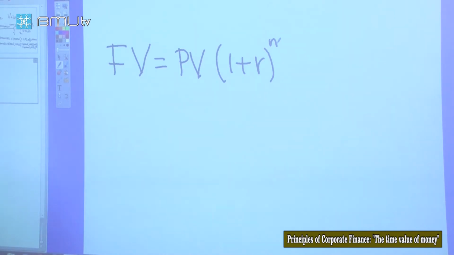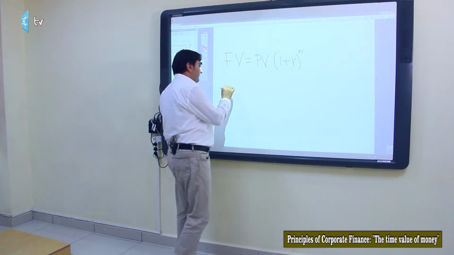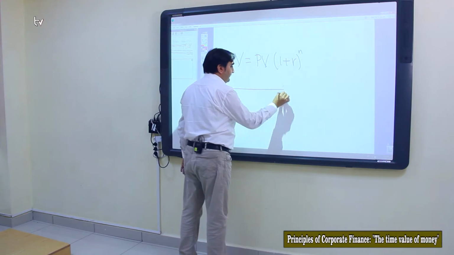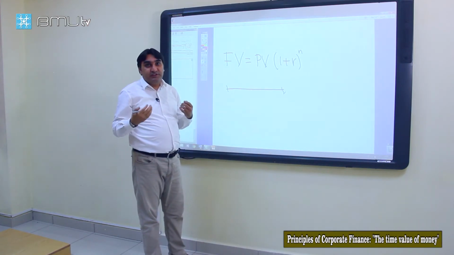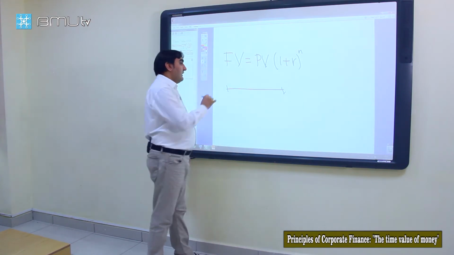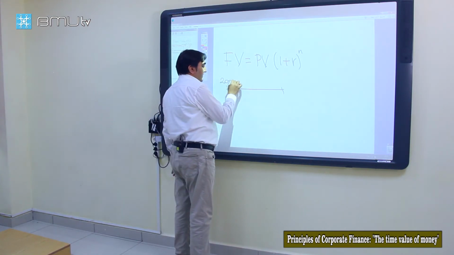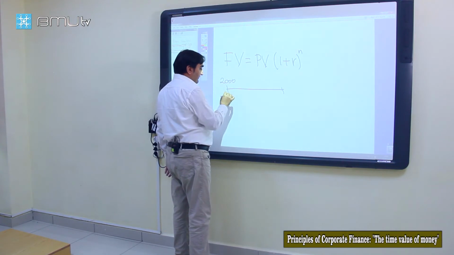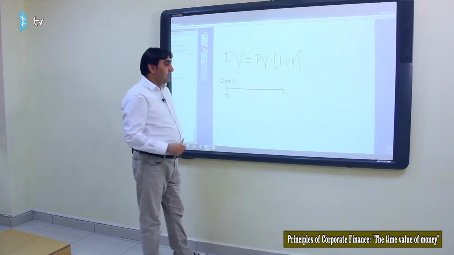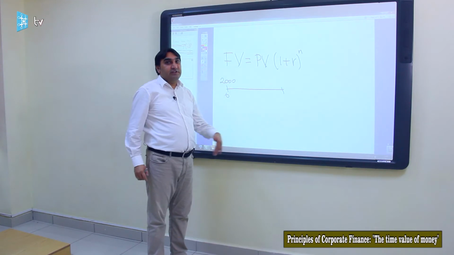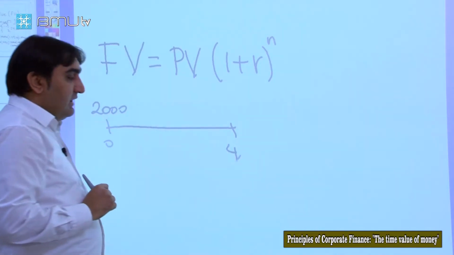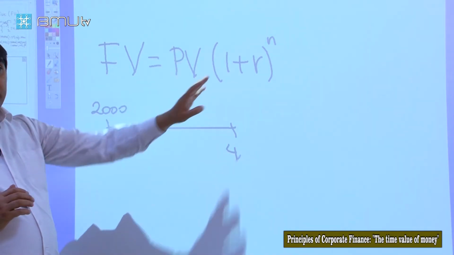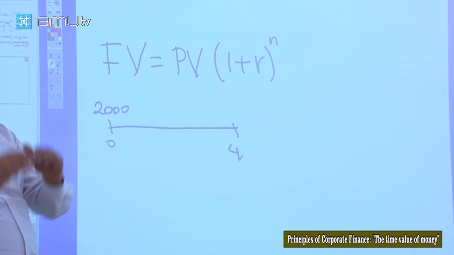For example, assume as a student you have 2,000 idle cash that you don't need to spend immediately. You want to invest this into a bank account and you will take this cash out in 4 years. You want to know how much you will have at the end of the 4th year, how much your investment will grow.